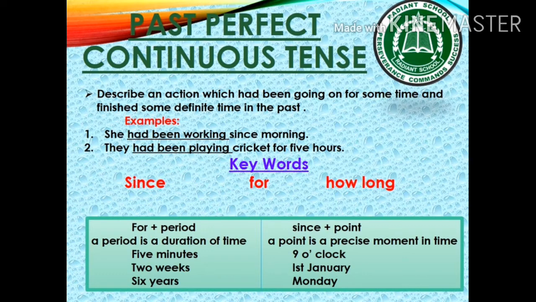For is used with a period of time. And what is a period? A period is a duration of time, like 5 minutes, 2 weeks, 6 years, etc. And since is used with a point. A point is a precise moment in time, like 9 o'clock, 1st January, Monday. Got it?